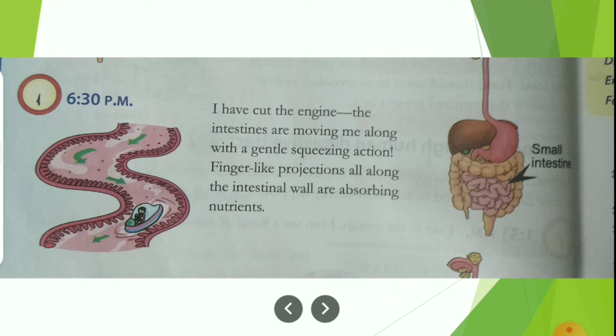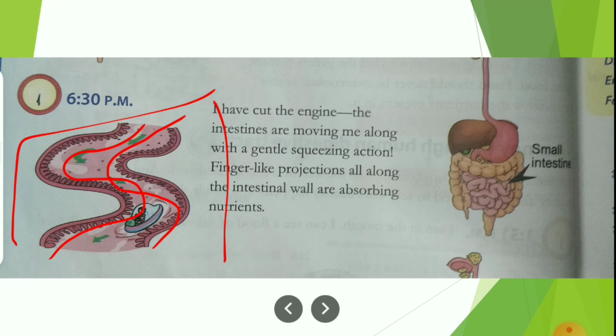Then the next step is the small intestine. As I have explained for you, this is the small intestine, and if you see the small intestine, children, here there are finger-like projections. These are called finger-like projections, which are inside the small intestine. Here, as I have told you, the liver and pancreas also release different types of juices such that digestion takes place completely at this stage, and the nutrients are absorbed into your blood, mainly in the small intestine. Finger-like projections make the food move slowly through its path.